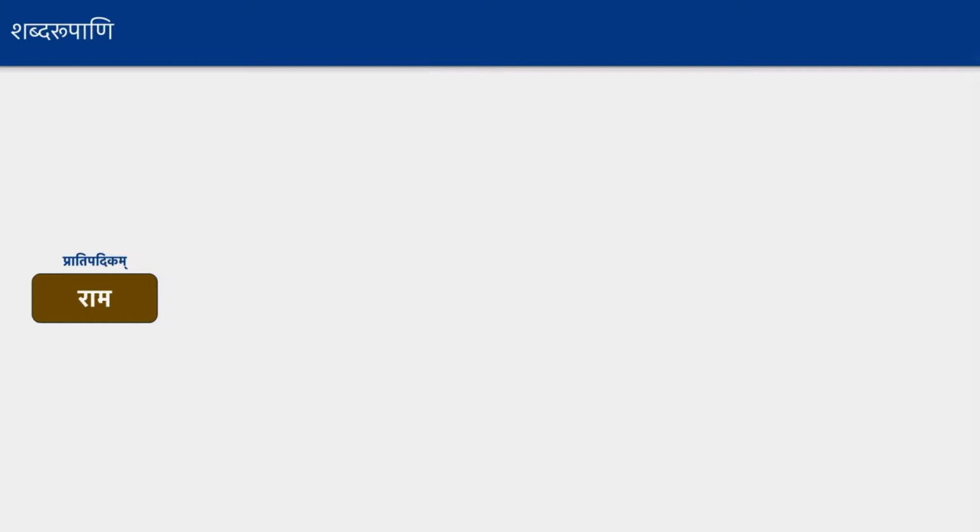And similarly, Vanam, Vane, Vanani, again the Pratipadikam is Vana. So all we need to know is that all the noun forms are actually derived from the noun root that is called Pratipadikam, and without that none of the words are actually derived. So we have seen so far only one set of such words like Ramaha, Ramau, Ramaha, or Sita, Site, Sitaha, or Guru, Guru, Guravaha.